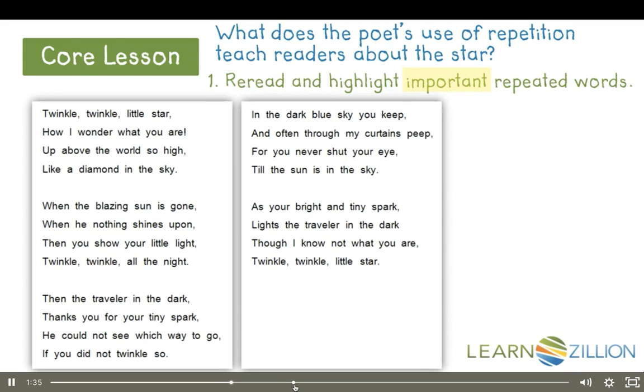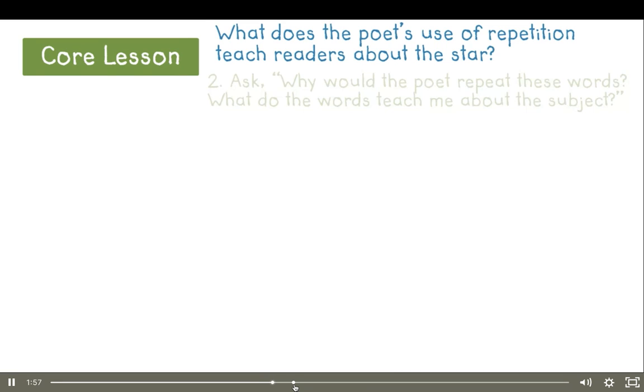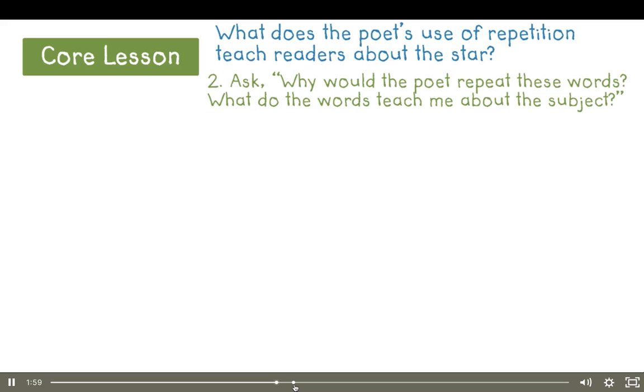When I reread, I noticed an important word about the star at the beginning. Here's the word twinkle, and the poet repeats the word in the first line. Twinkle is repeated in other parts of the poem too. So, what do these repeated words teach us about the star? Let's ask ourselves, why would the poet repeat these words? What do they teach me about the subject, the star?